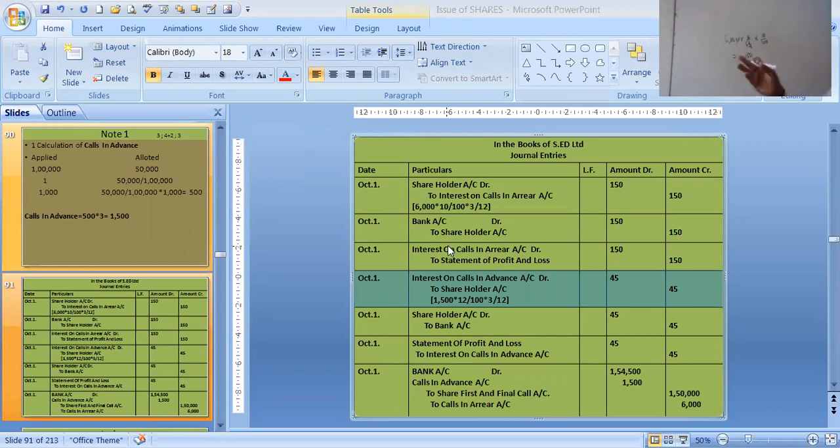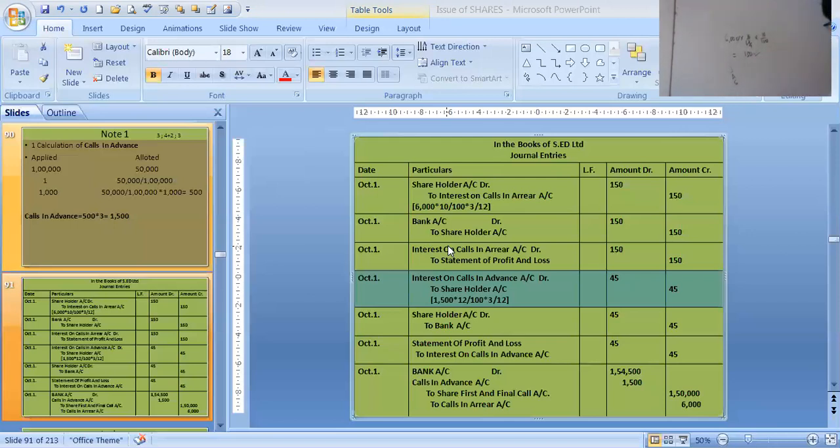Why 3 by 12? Because July, August and September, since you are receiving the interest on 1st October along with your first call money. So 3 months interest. Rate of interest, you have to remember, is 10% per annum. So 10 by 100. We calculated it and got 150.